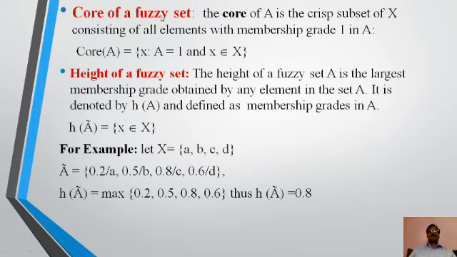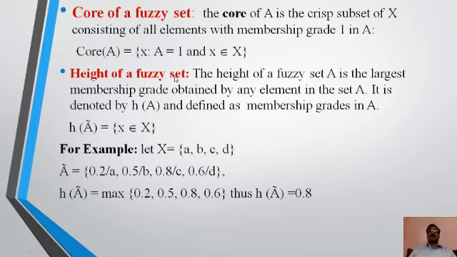Core of a fuzzy set. The core of A is the crisp subset of X consisting of all elements with membership grade 1 in A. Core of A is x such that mu A of x equals 1 and x belongs to X. This is called core of A.